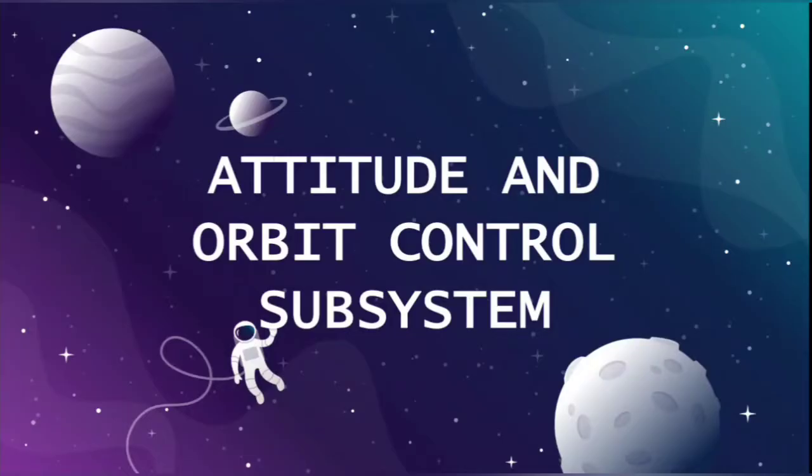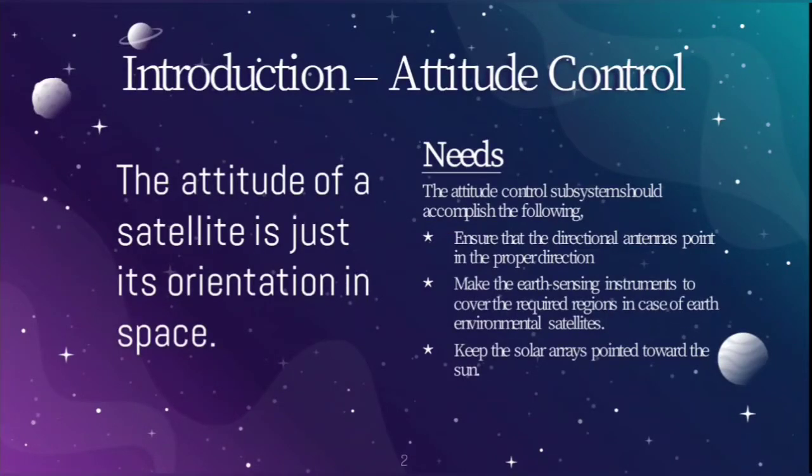Hello everyone. In the last couple of videos we have been discussing the space segment, and in this video also we are going to look into the attitude and orbit control subsystem. Attitude control. The attitude of a satellite is just its orientation in space. And what is the need of attitude control? It has to accomplish the following things.